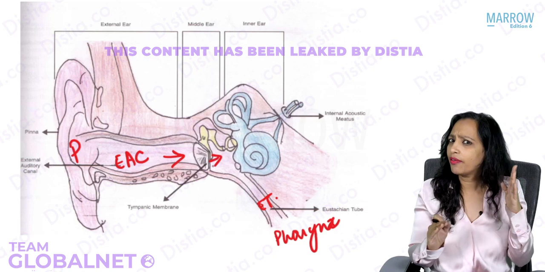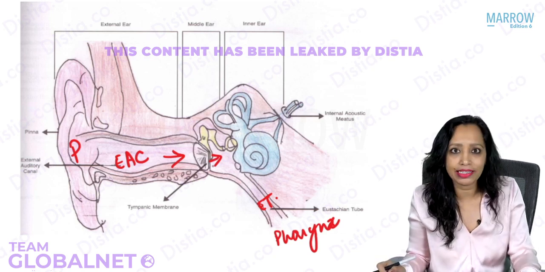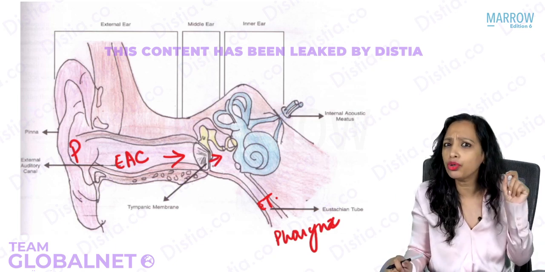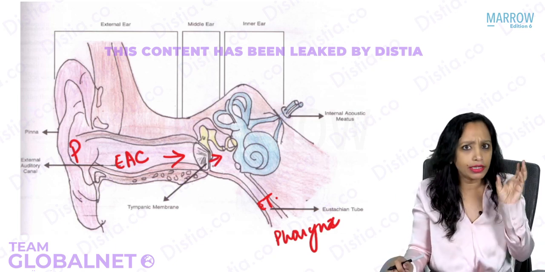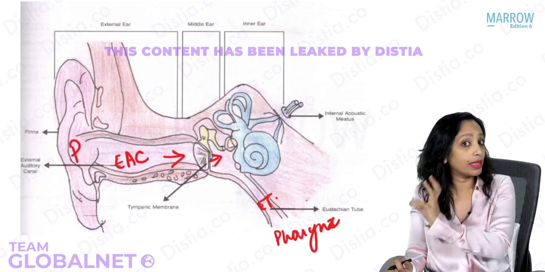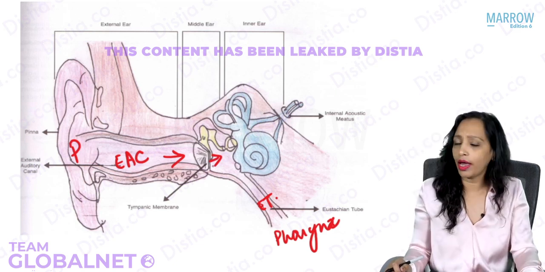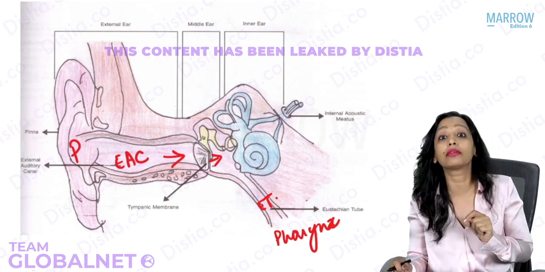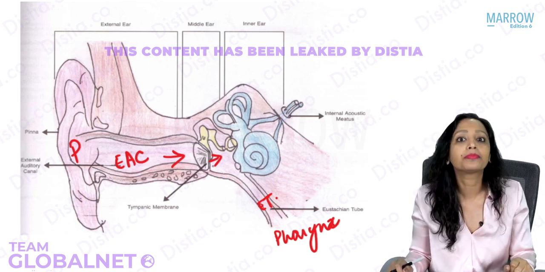Yes. So whenever there is any patient who has come to us with decreased hearing, immediately the complete picture of the ear has to come to our mind, and we need to localize where the defect is, whether it is the external ear, whether it is the middle ear, whether it is the inner ear. So when there is a patient who has come to us with decreased hearing, how can we know that this decreased hearing is because of eustachian tube blockade?